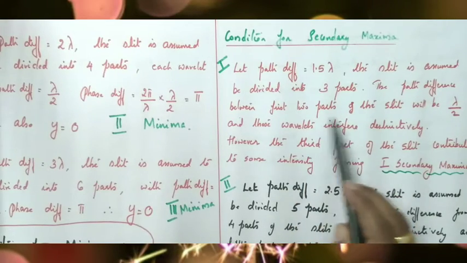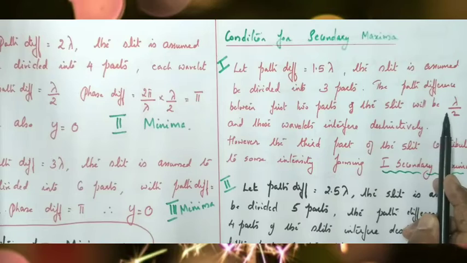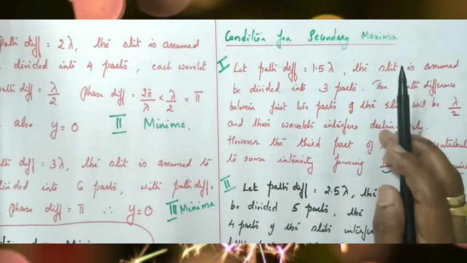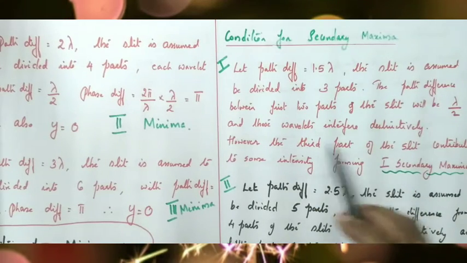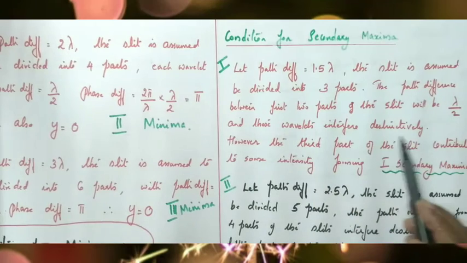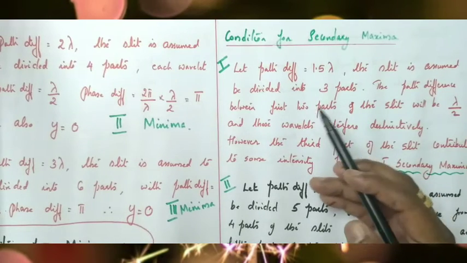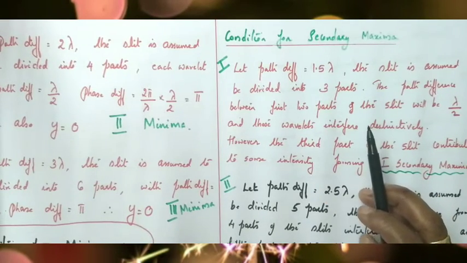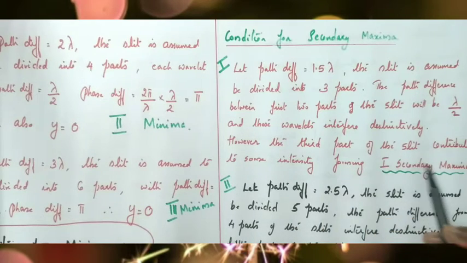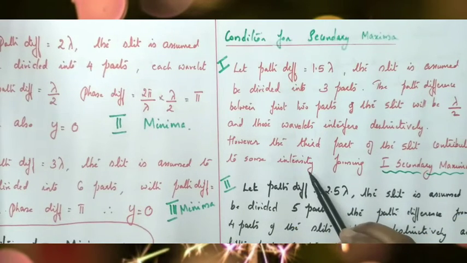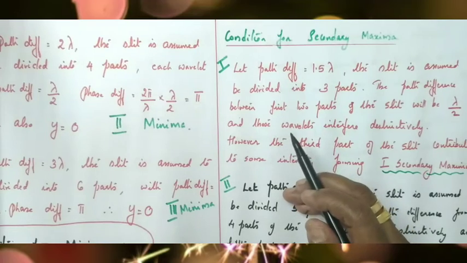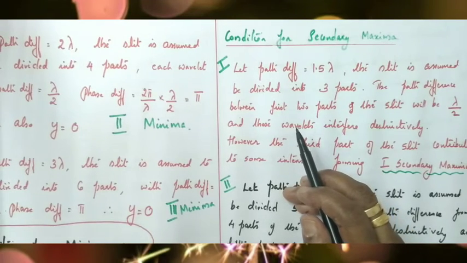The path difference between the first 2 parts of the slit will be lambda by 2, so they superimpose to form 0 intensity, and these wavelets interfere destructively. That means the first 2 wavelets superimpose and form 0 intensity. However, the third part of the slit contributes some intensity, but there is no other wavelet for the third part to superimpose.